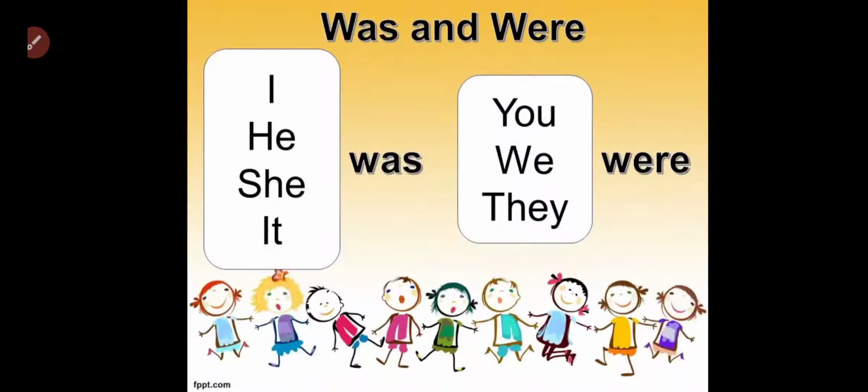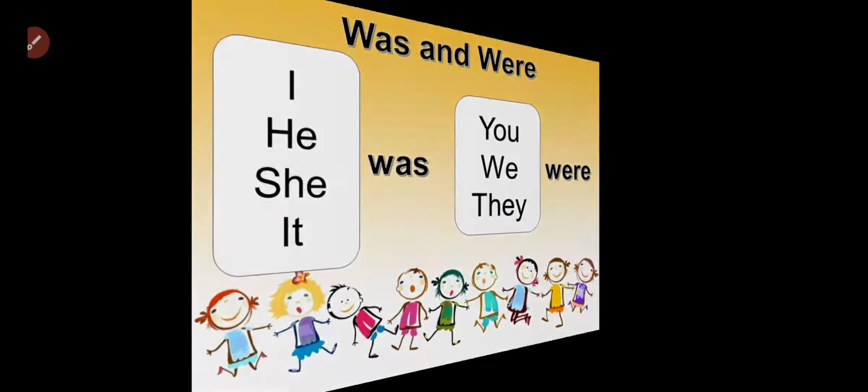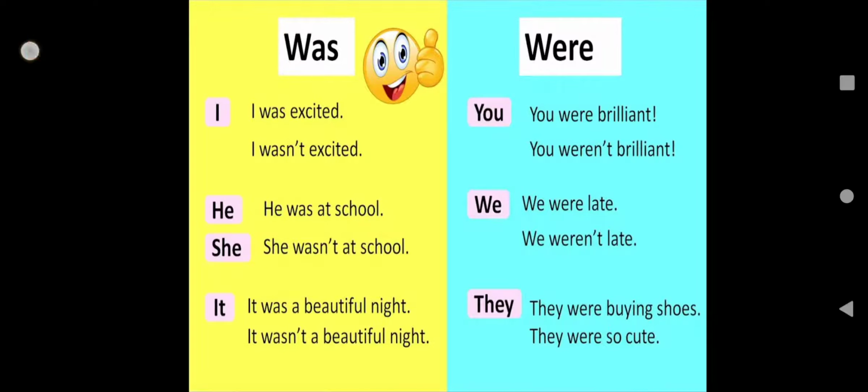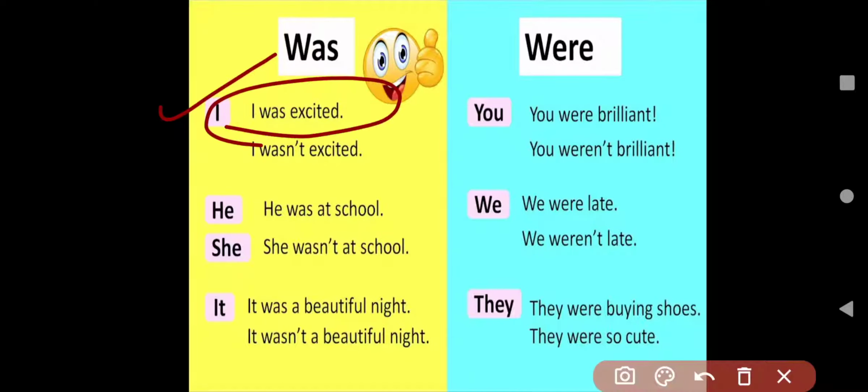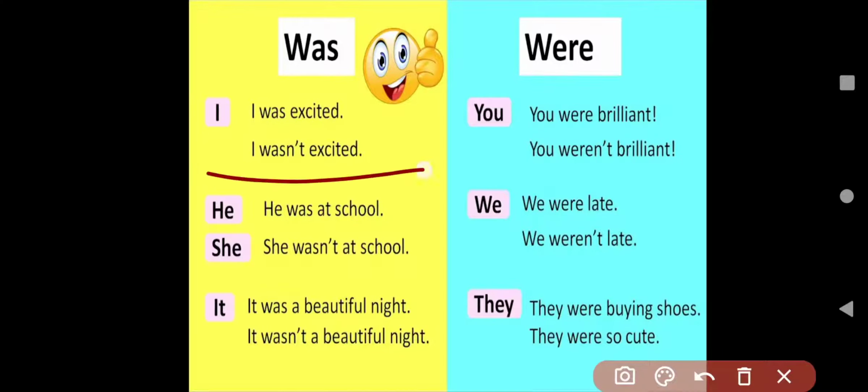Okay, we can understand was and were through these examples. First of all, here I have was. I was excited. So here I is singular. I stands for singular, so we will use was. I was excited. And in negative sentences we can say, I wasn't excited. Next, he. He was at school. He stands for singular, only one person. So we will use was.